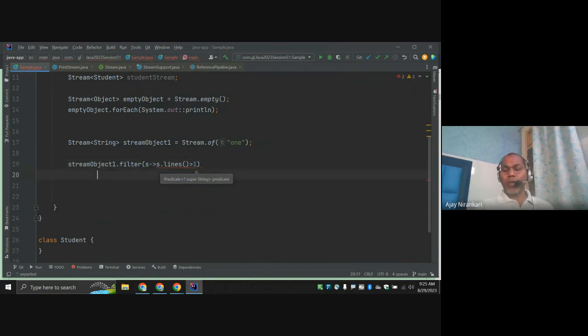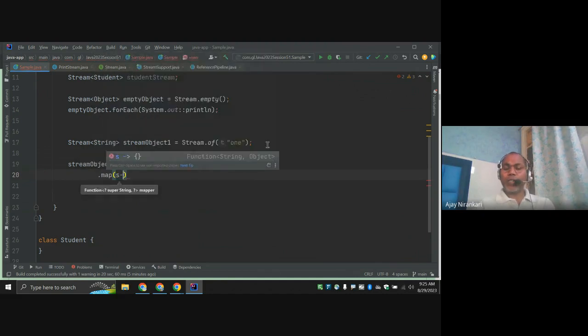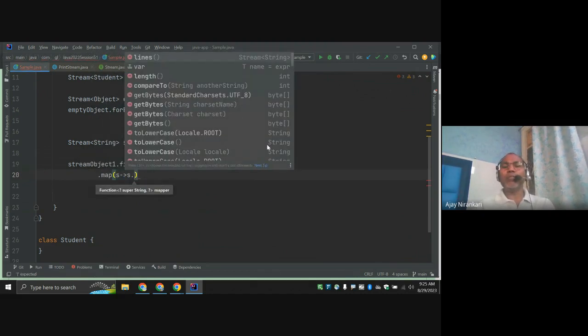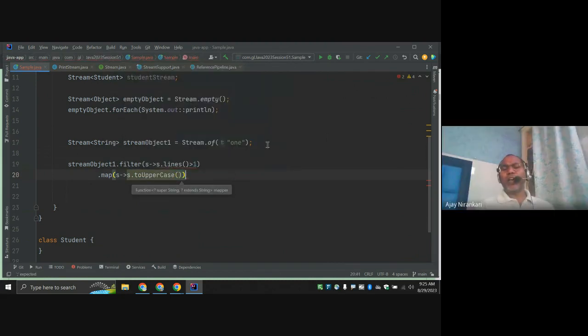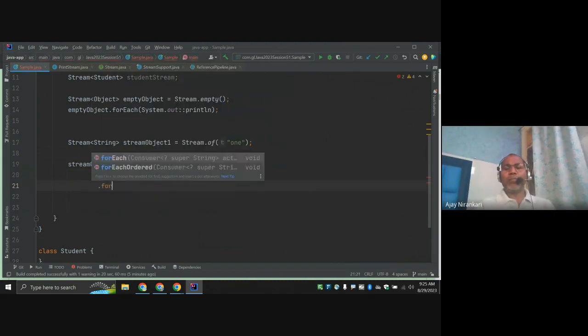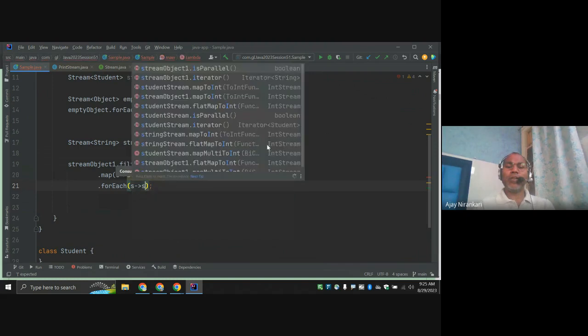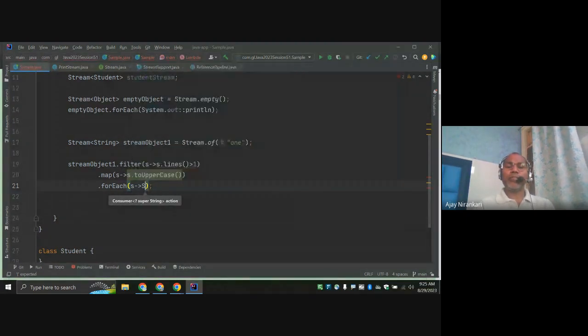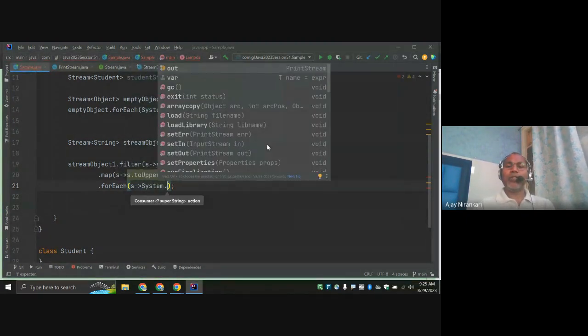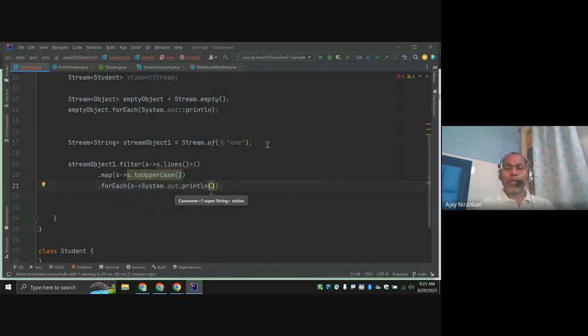And you can also apply a map function. In map, whatever the string is, let's do uppercase. And I want to print them with forEach. Whatever the input, I am going to say System.out.println and s. So here, s. So notice this method,